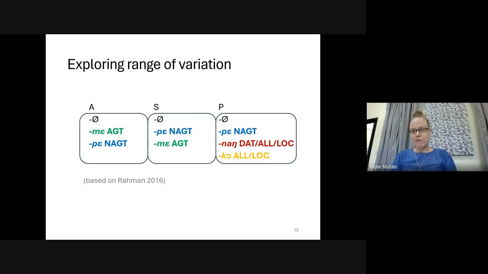So another example of a language with semantically based marking is Nocte, a Northern Naga language. The annotated stories and annotated elicited sentences in Rahman 2016 show a fascinating array of possibilities of marking constituents for case. A arguments, if they take case marking, usually take the agentive marking me.